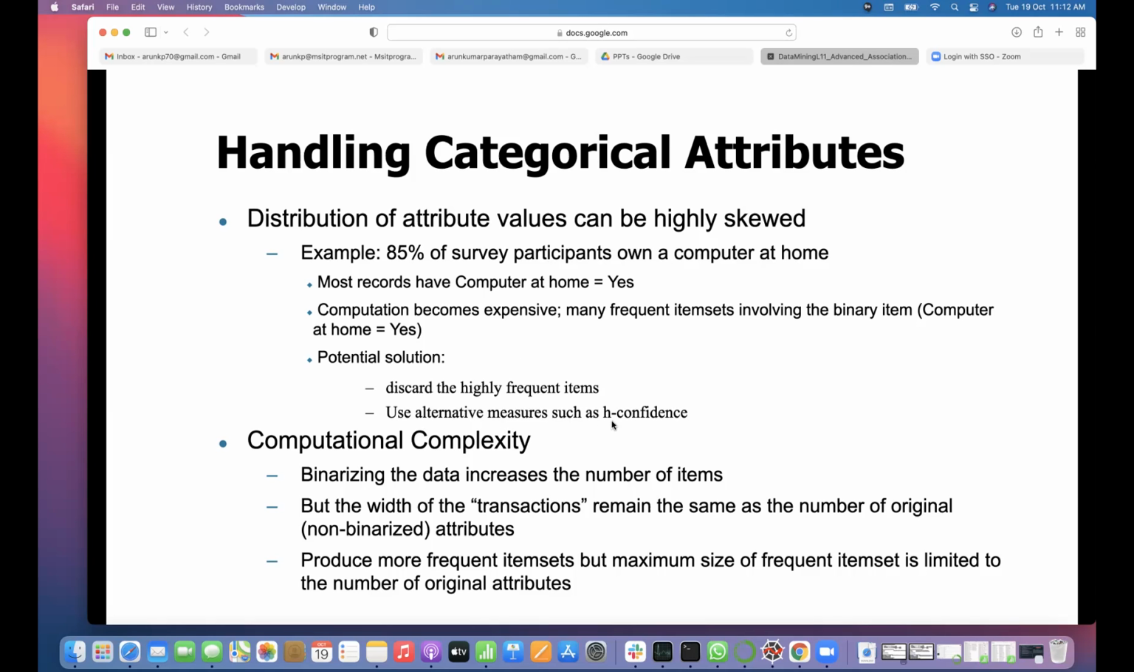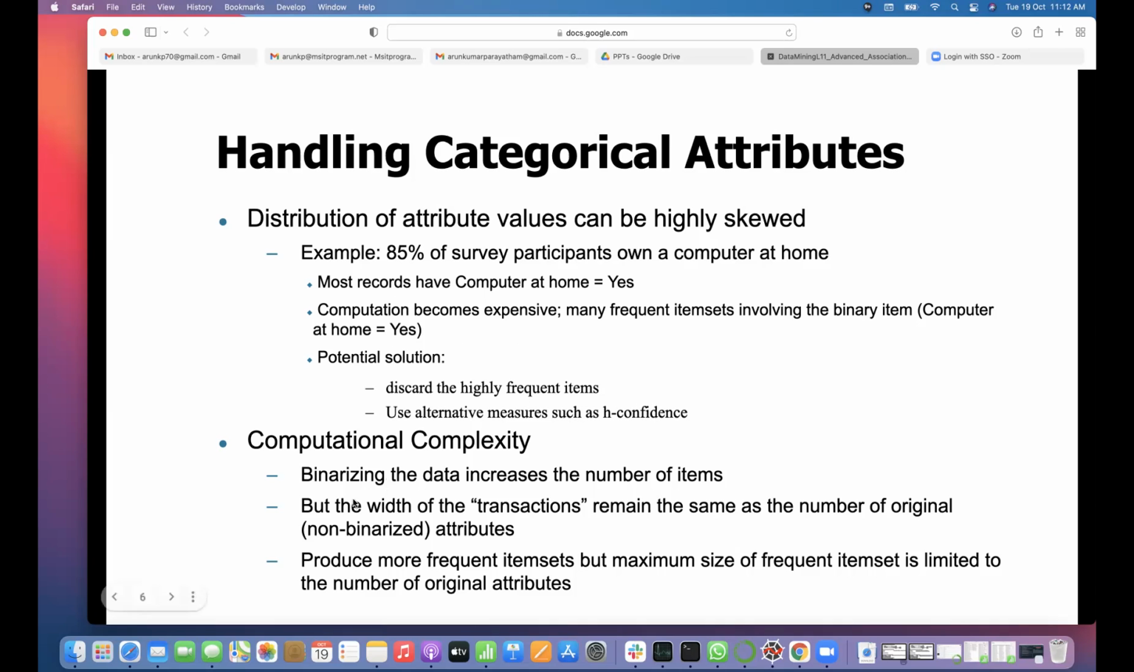Use alternative measures such as h-confidence. Yesterday we discussed this. What is h-confidence? Next, computational complexity: how complex the algorithm will be when we address these categorical and continuous attributes.